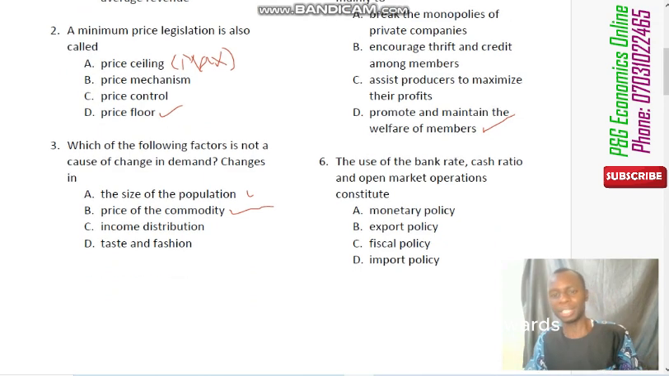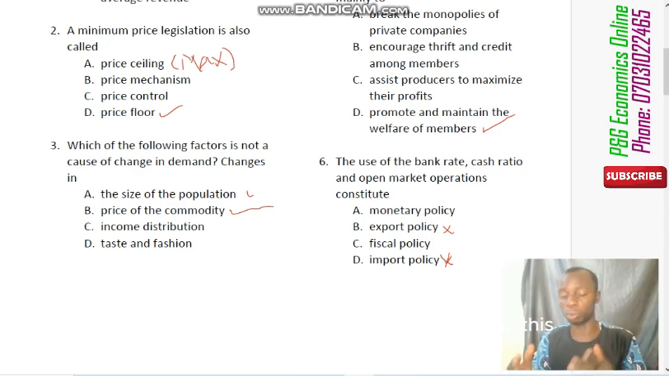Now question number 6 says that the use of bank rates, cash ratio and open market operation constitute what? Well, there are different policies listed in the options. We have A, the monetary policy, B, the export policy, C, the fiscal policy, and D, the import policy. Well, neither export nor import policy is our answer. We are not considering any of that at all. So we are now left with monetary policy and fiscal policy.